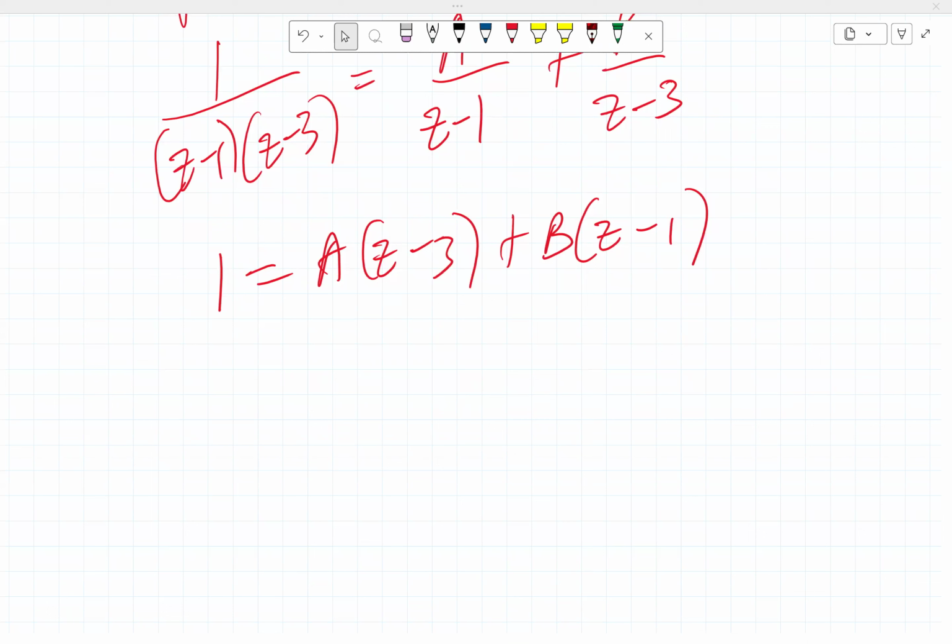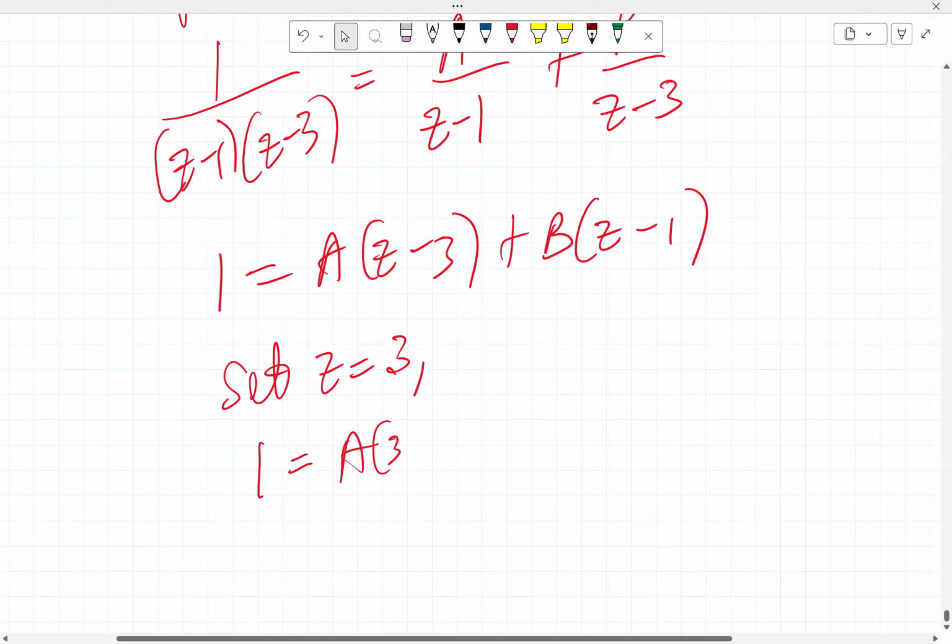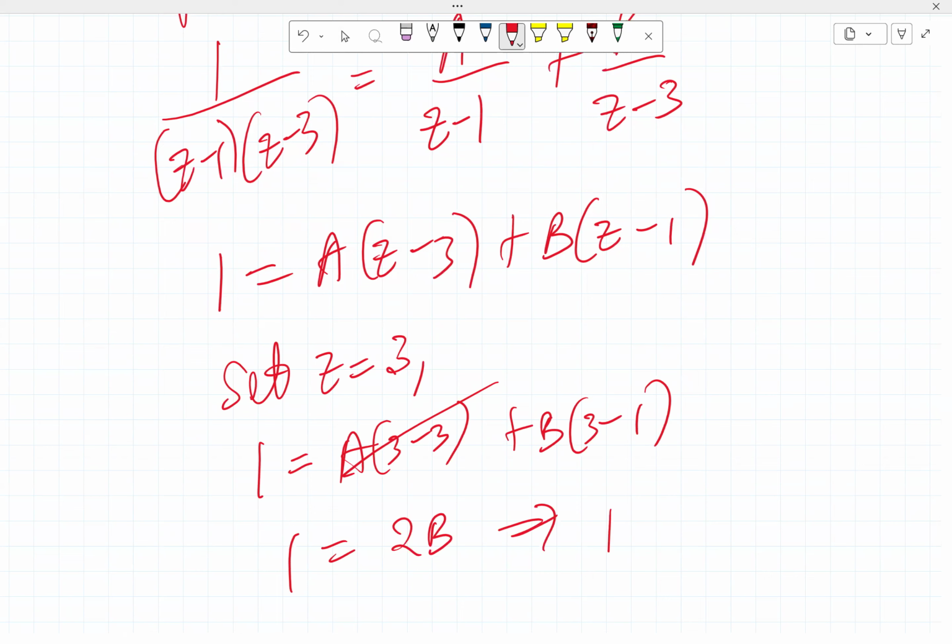So if you set z to be 3, this part will cancel out. So we have 1 equals A into 3 minus 3, which will cancel out because 3 minus 3 is 0, plus B into 3 minus 1. So that means 1 is equal to 2B, and that implies that B is equal to 1 over 2, settled.